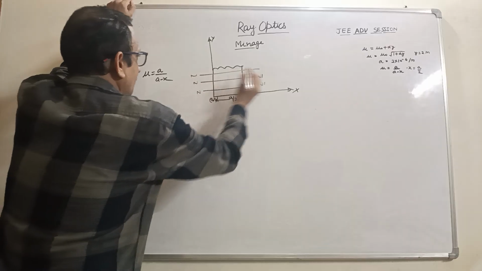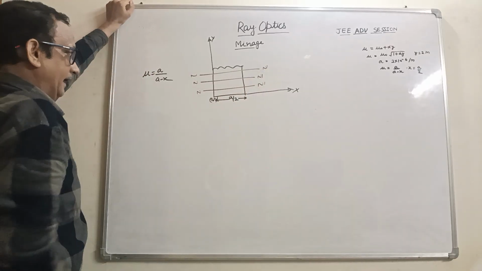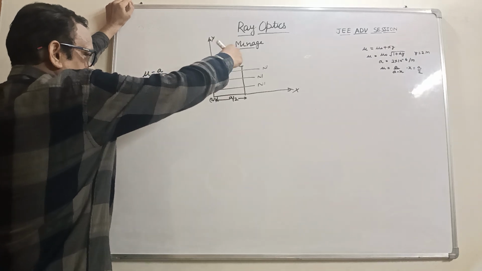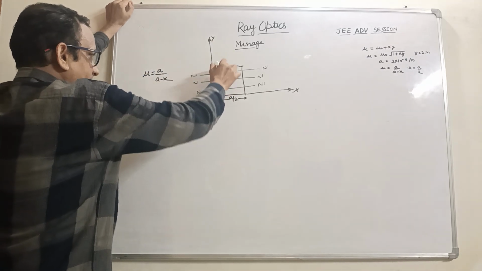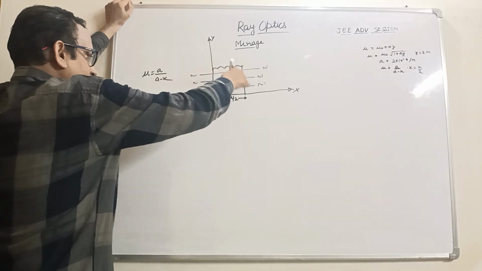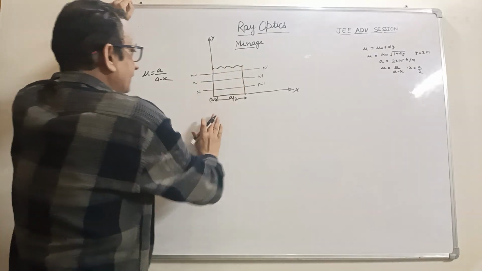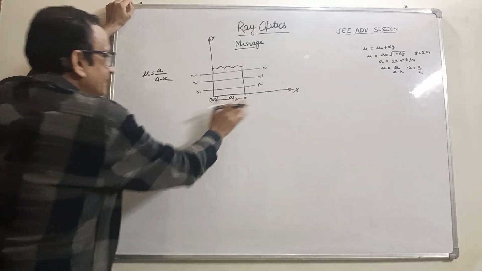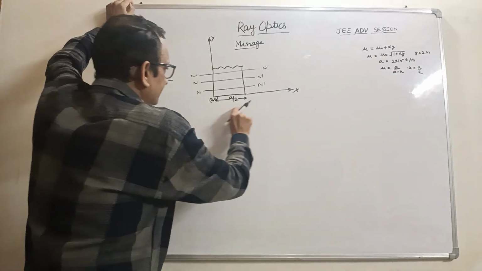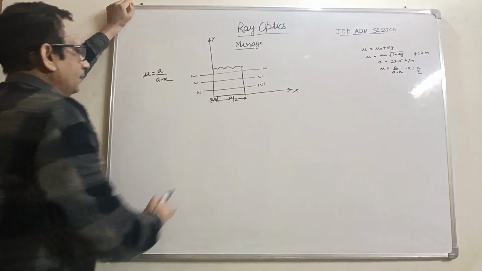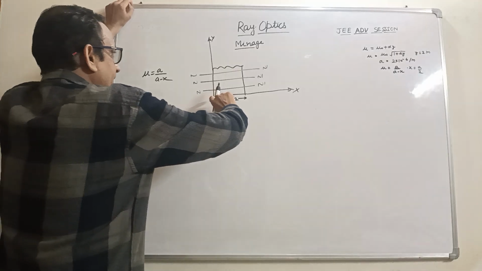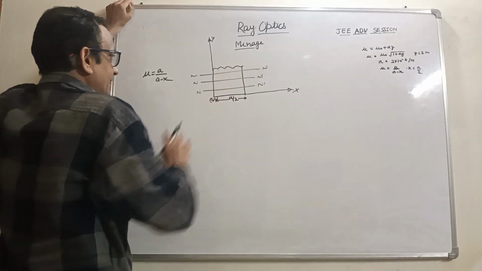This is the position of the normal here, and the layer would be taken along the y direction. There would be the layer of the material, and the refractive index of the material is variable in the x direction. So we have to calculate the path of the ray inside the material.